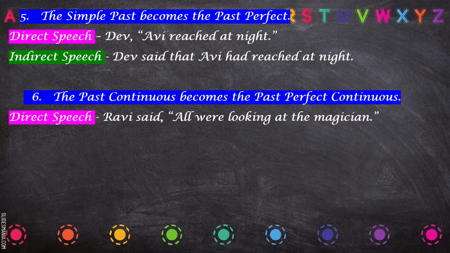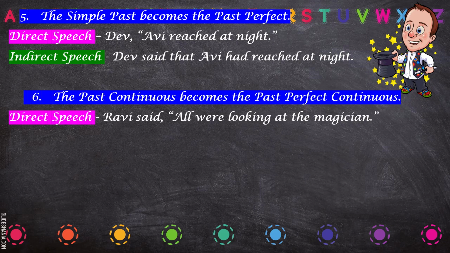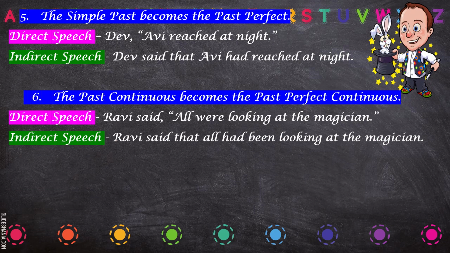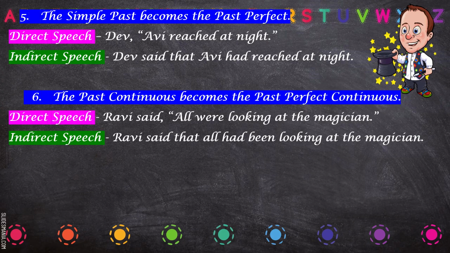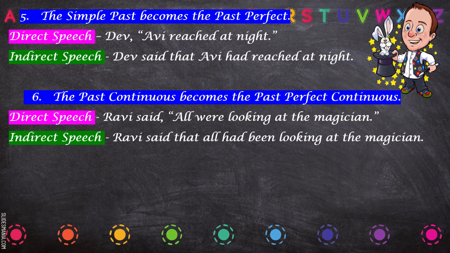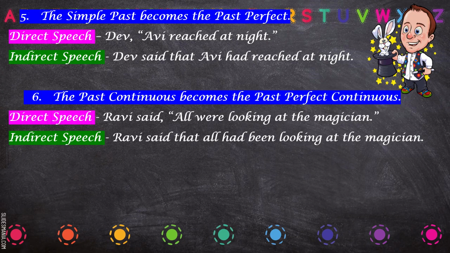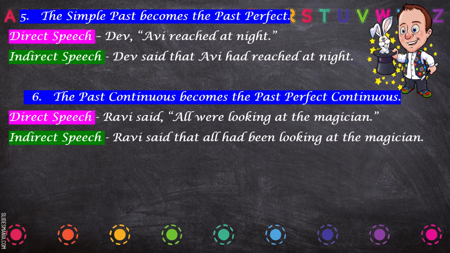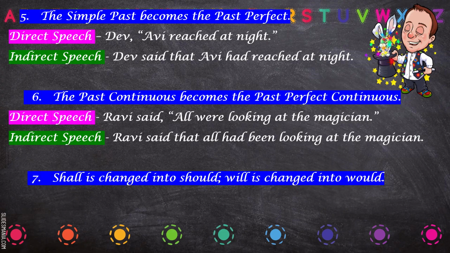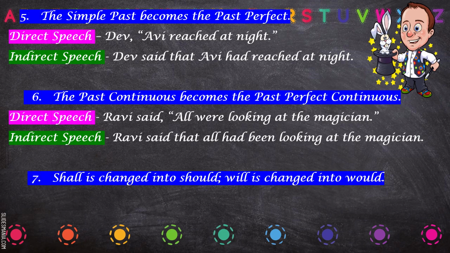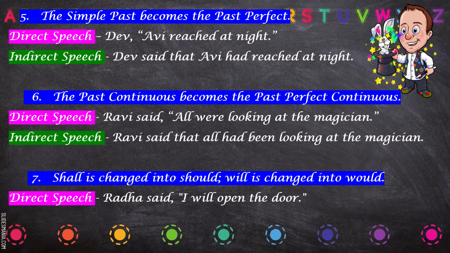Past continuous becomes past perfect continuous. Ravi said, all were looking at the magician. So it would be: Ravi said that all had been looking at the magician. So were looking, past continuous tense, is changed to past perfect continuous tense: all had been looking. Shall changes to should, will changes to would.